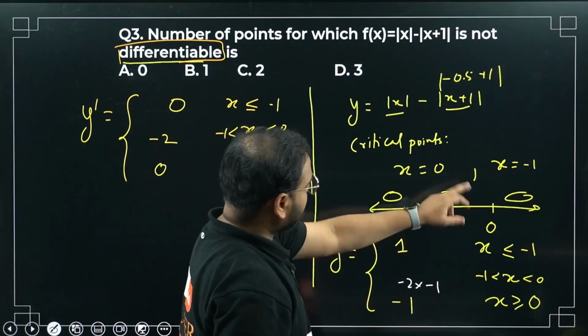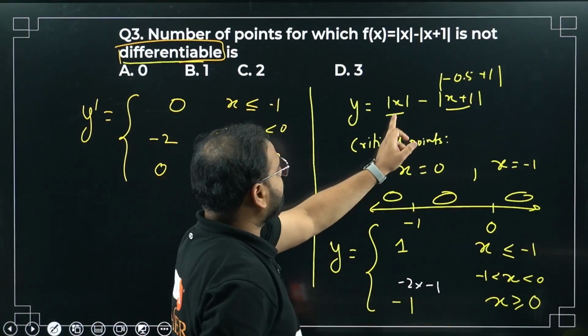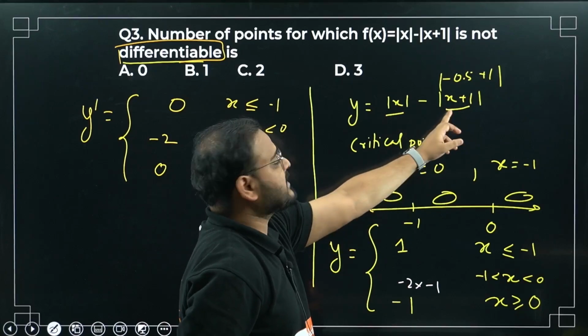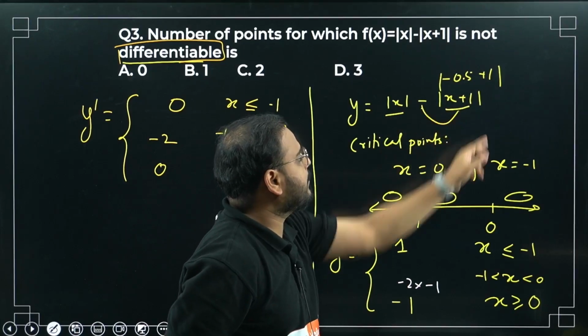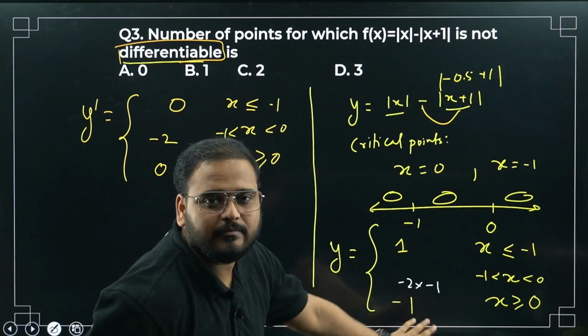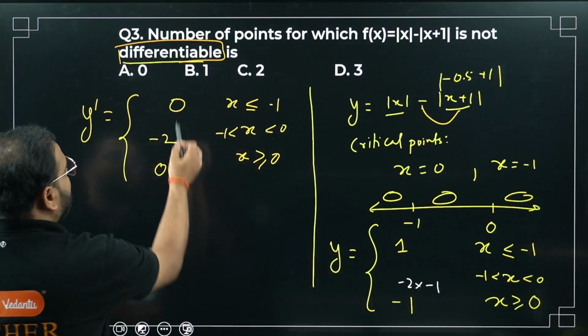Please check, okay? Put a value more than 0 in this function, it will become positive. This is also positive, so x minus x will be cancelled. Minus times of 1 will be minus 1. That's why it is minus 1. I wrote it by mistake as minus x, okay? So now you check here.